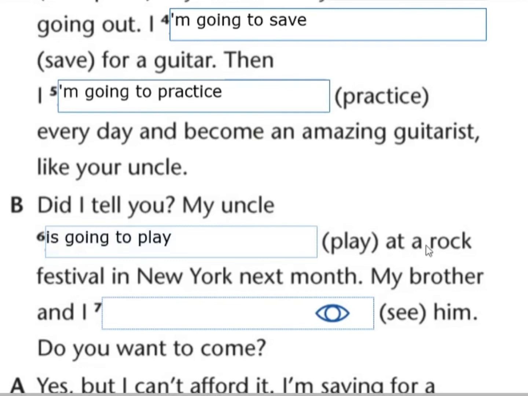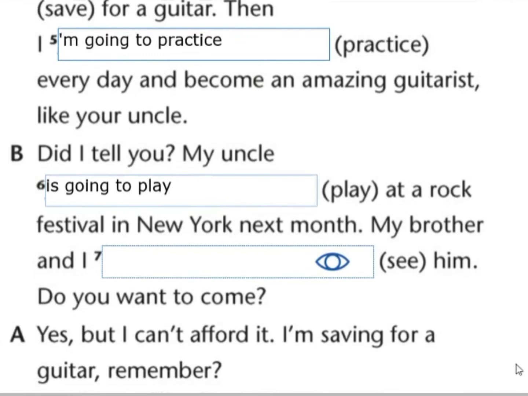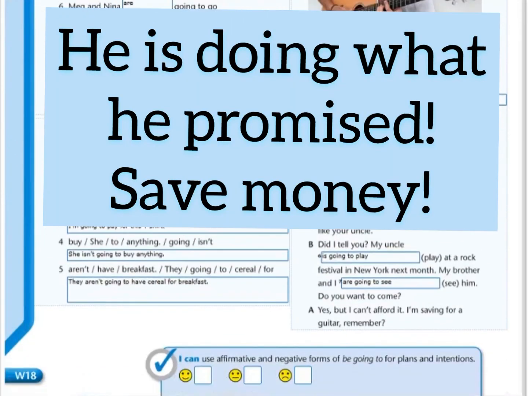Did I tell you my uncle is going to play at a rock festival in New York next month? My brother and I are going to see him. Do you want to come? Yes, but I can't afford it. I'm saving for a guitar, remember? He's saving money. He's doing what he promised.